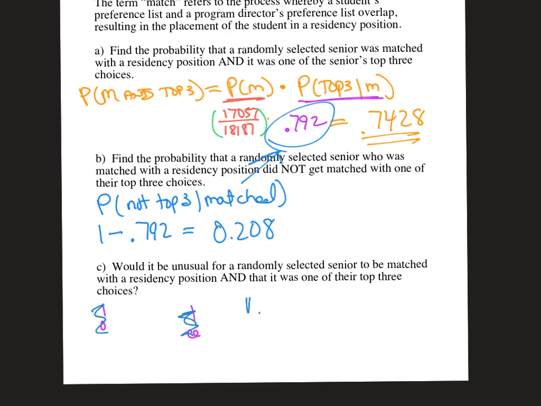We don't want that. This is not unusual for them to be matched with one of their top three because 0.7428 is significantly greater than 0.05.